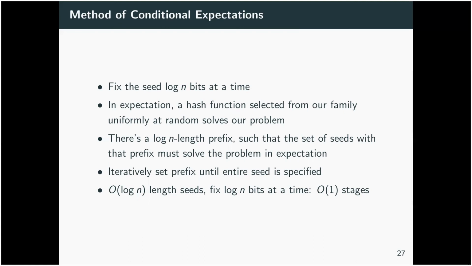So we're going to find a prefix that increases the expectation or has it stay the same, and we're going to iteratively set log n bits of this prefix until our entire seed is specified. And then we have a seed that works. As I mentioned, the seeds are O(log n) in length. We want to fix log n bits at a time, so this is going to take a constant number of stages, and we're going to be able to do it very fast.